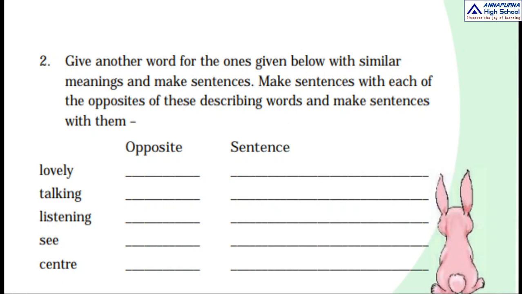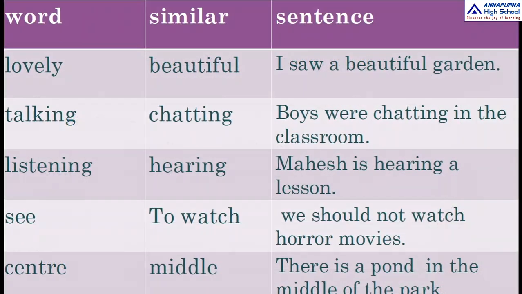Okay children, so here first word is lovely. Similar word is beautiful. That means lovely means beautiful. So here sentence can be, I saw a beautiful garden. Our next word is talking.